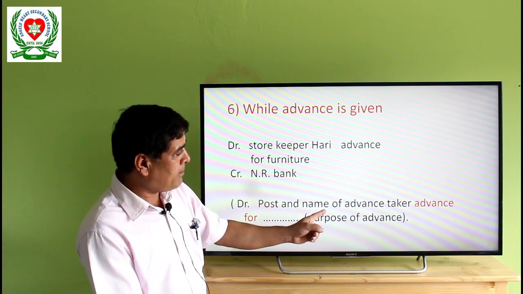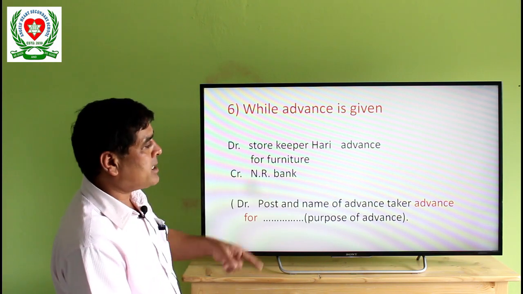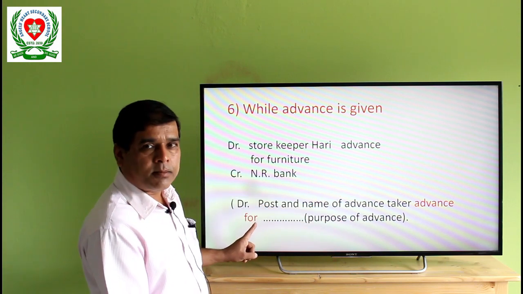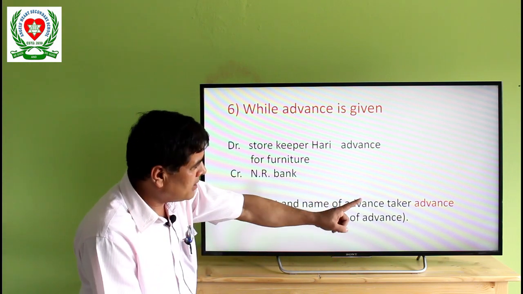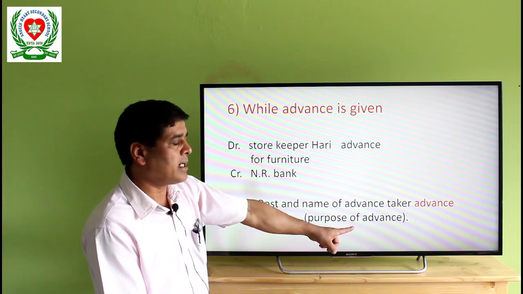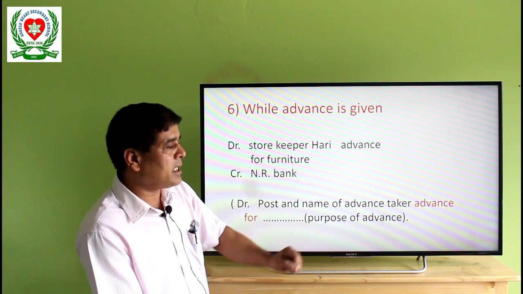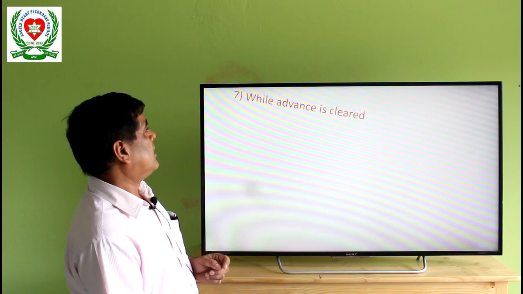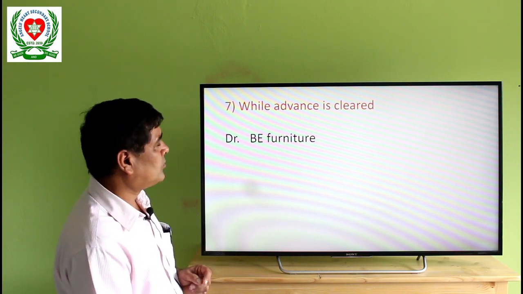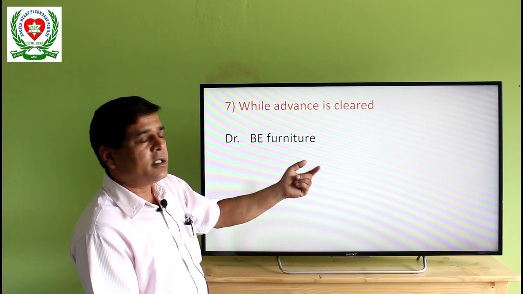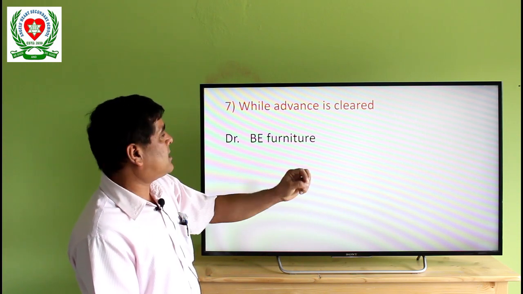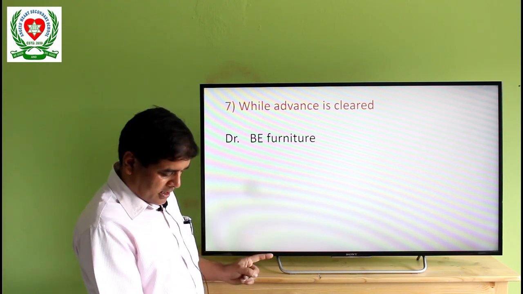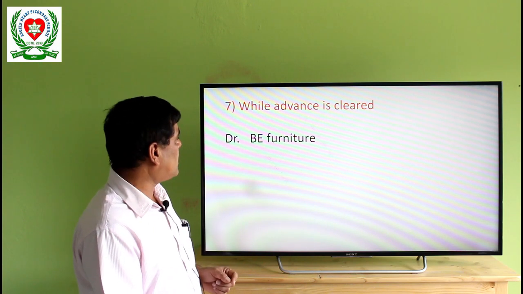Debit post, name, and advance taker, name of the advance taker. And "advance for", this phrase is an important thing, we should not leave it, we have to write it down. Advance for what? For furniture, for purchasing computer, for purchasing vehicle, in this way. Then when the advance is cleared, debit BE furniture, that expenditure should be written there. BE means budget expenditure, budget expenditure furniture.